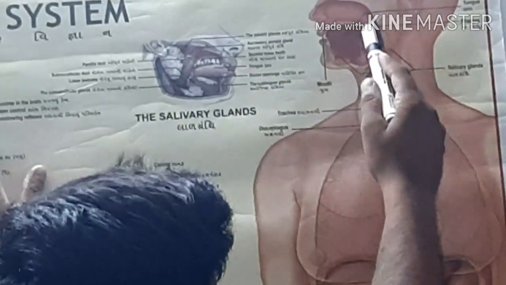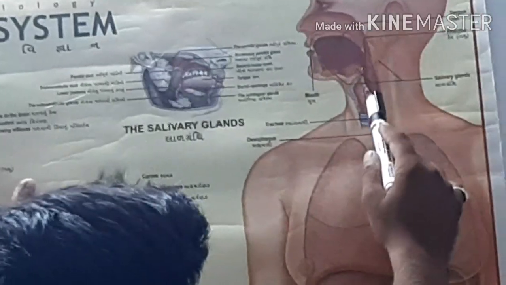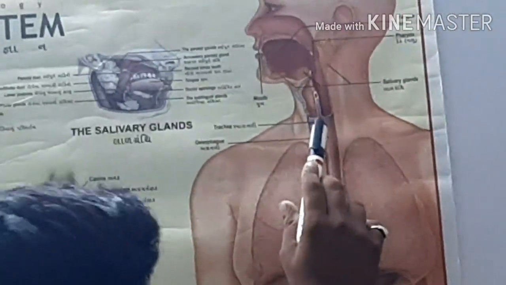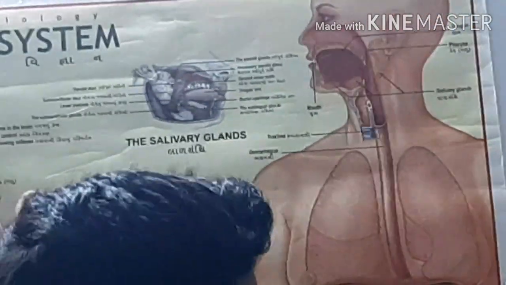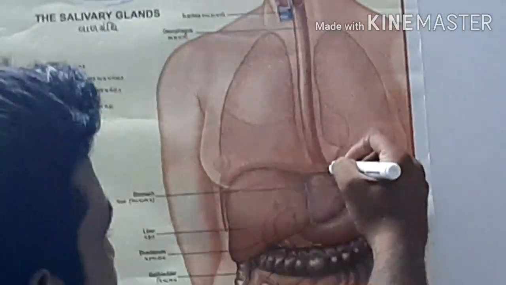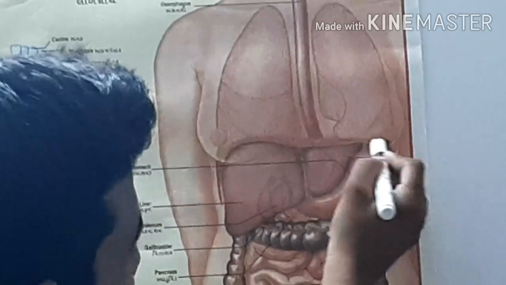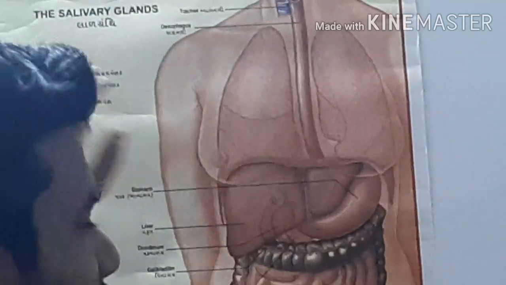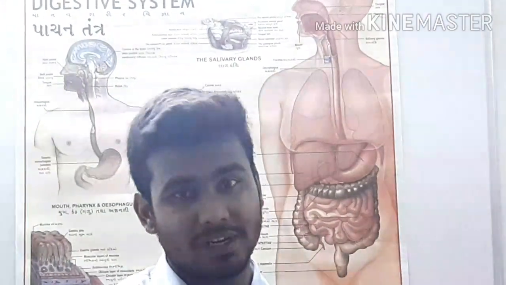Now from here the food will enter into the food pipe, which is also known as the esophagus, right? From that it will go into the stomach. Now you can see this is our stomach. What happens in the stomach? There will be secretion of HCl, pepsin and mucus. HCl will give an acidic medium to our stomach.